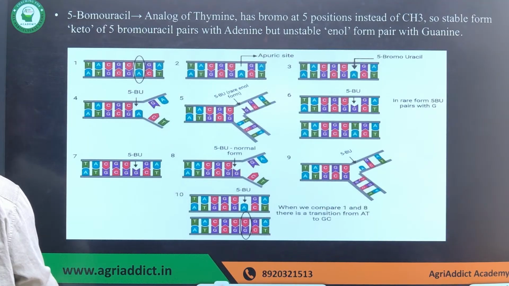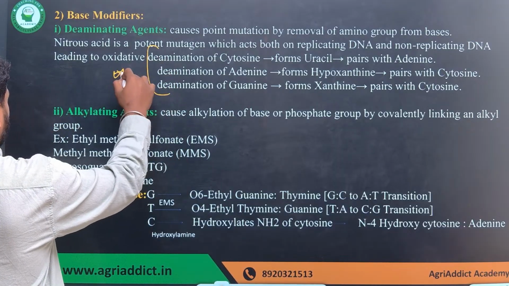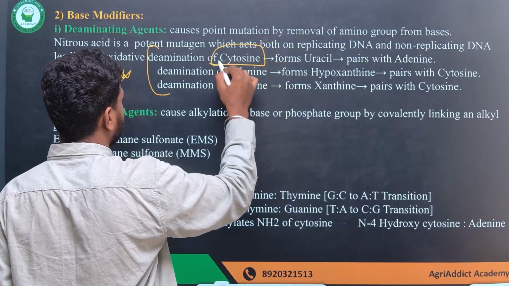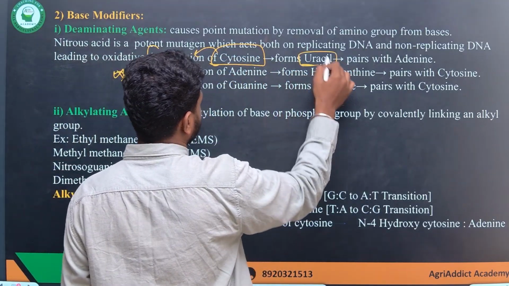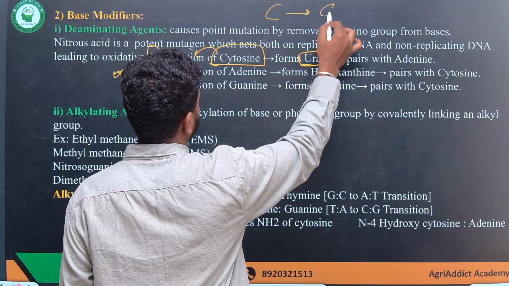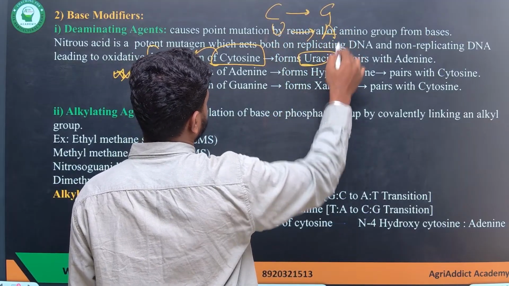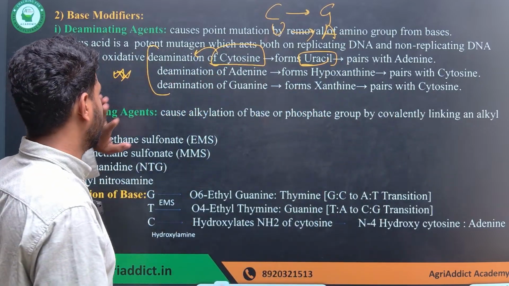Similarly, for the deaminating agents, three reactions are the most important. If cytosine undergoes deamination, it forms uracil. Cytosine pairs with guanine, but uracil pairs with adenine, so there is a complete shift in base pairing because of the deamination.